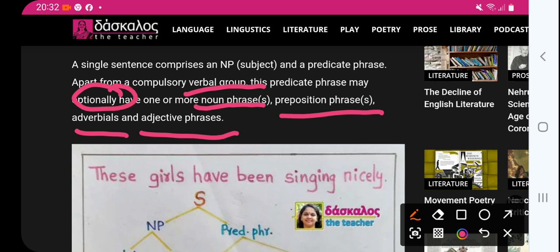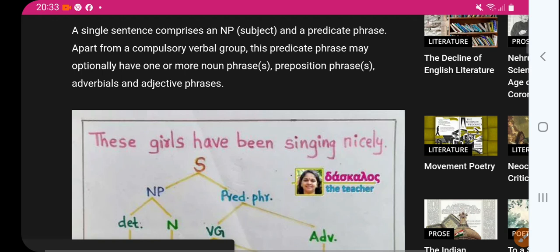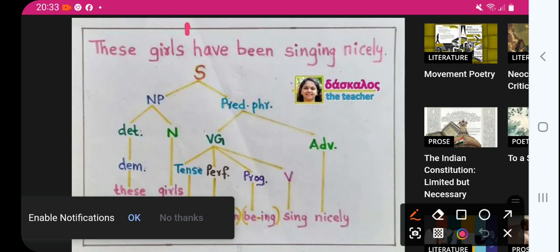Maybe part of a sentence. The noun phrase is compulsory, but what comes under the predicate phrase? Predicate phrase means compulsorily a verbal group, and optionally one or more noun phrases, prepositional phrase, adverbial phrase, adjective phrase. Okay. So what is this? The girls have been singing nicely, right? Here the girls is a noun phrase, that is already discussed.